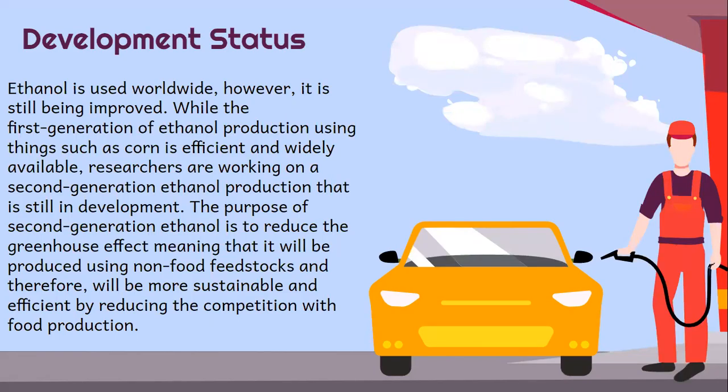Development status. Ethanol is used worldwide, however, it is still being improved. While the first generation of ethanol production, using things such as corn, is efficient and widely available, researchers are working on a second generation ethanol production that is still in development. The purpose of the second generation ethanol is to reduce the greenhouse effect, meaning that it will be produced using non-food feedstocks and therefore will be more sustainable and efficient by reducing the competition with food production.